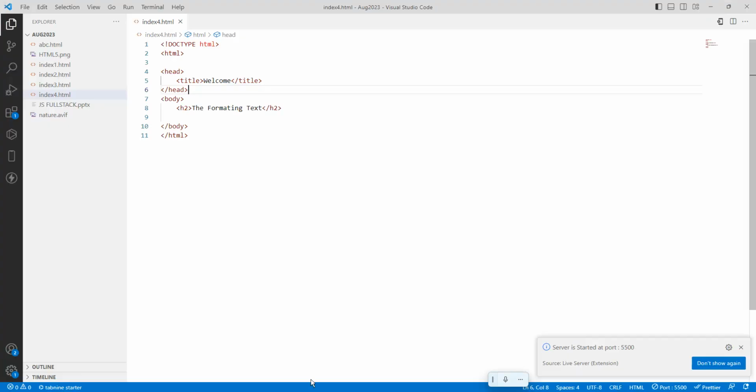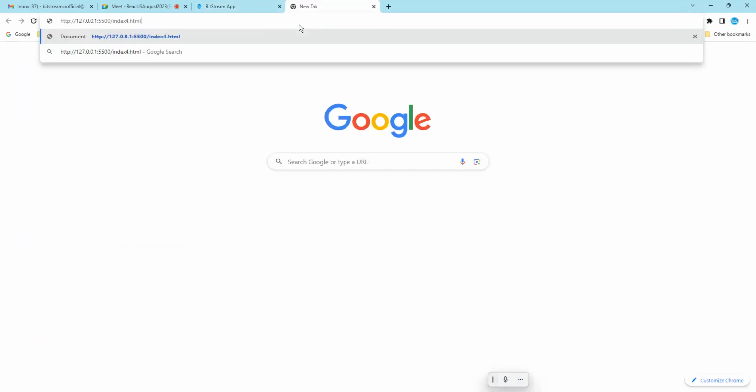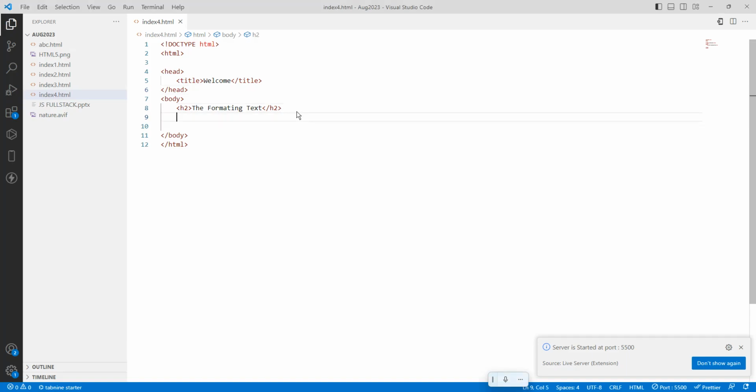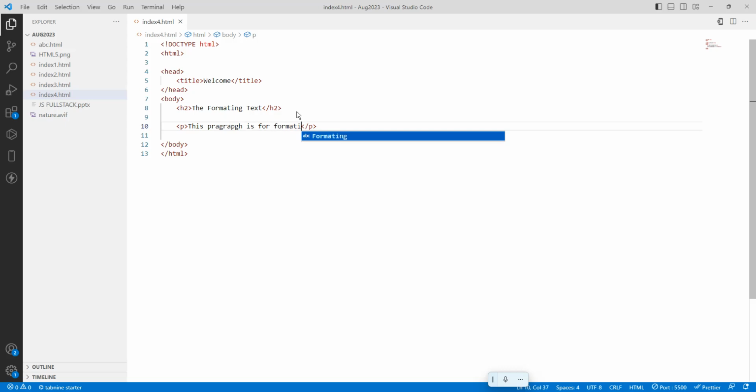Okay, so now I will put the formatting text. I will just cut it. This is another browser; I will use it here. Control V, run it. So here, what happens? The formatting text is there. What is this? The bold text. What is bold? Before that, I want to take one paragraph. So that is a paragraph, sorry, this paragraph is for formatting a text. Okay, this is my simple text, and I want to demonstrate a bold text.